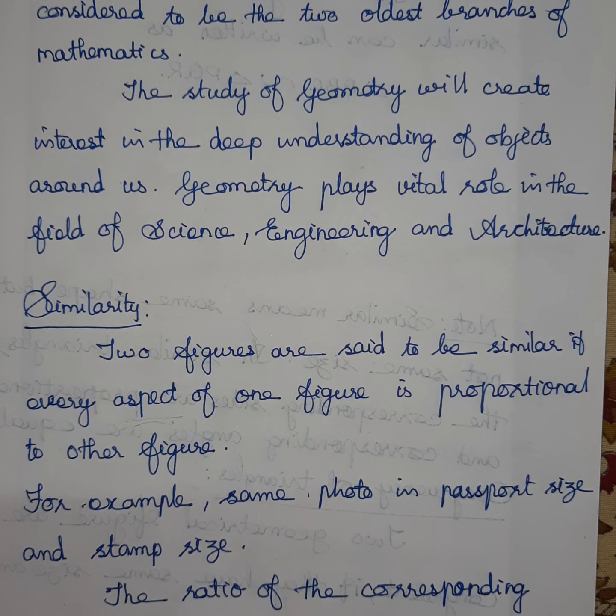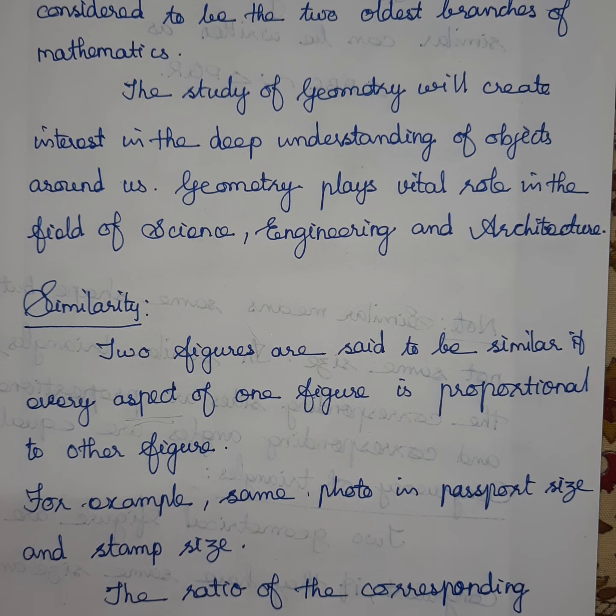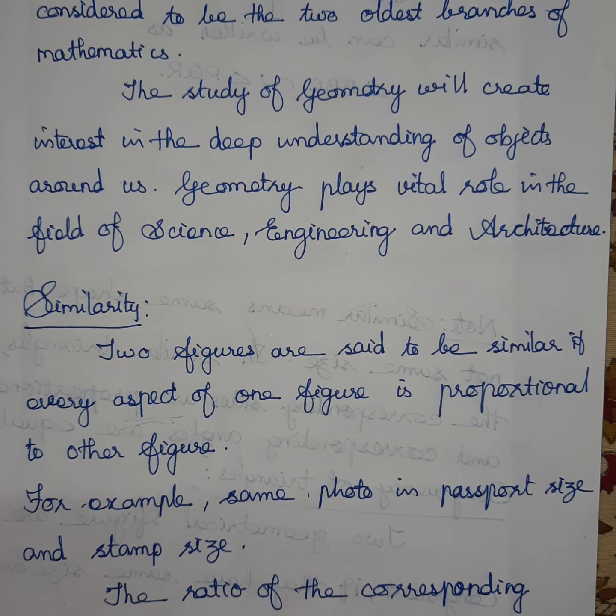The ratio of corresponding measurements of two similar objects must be proportional. If the objects are similar, the ratios of corresponding sides are proportional, that means equal.